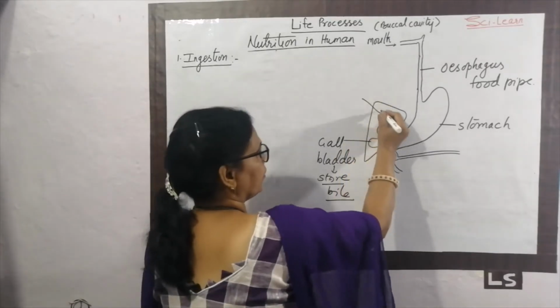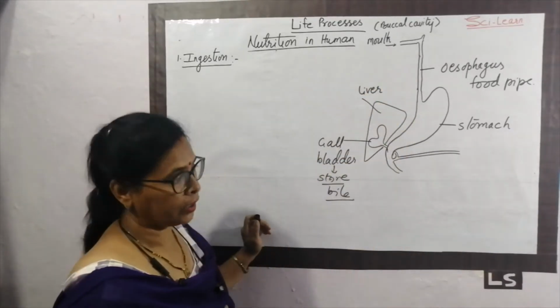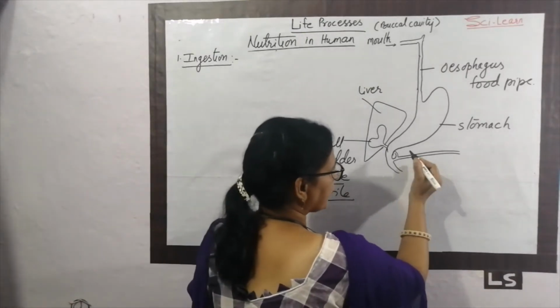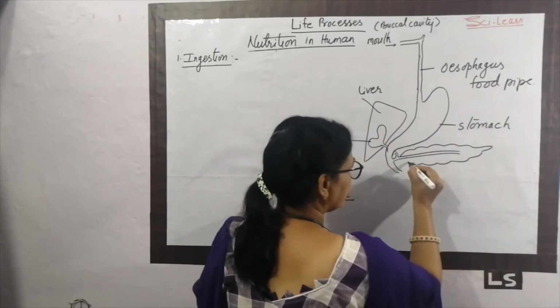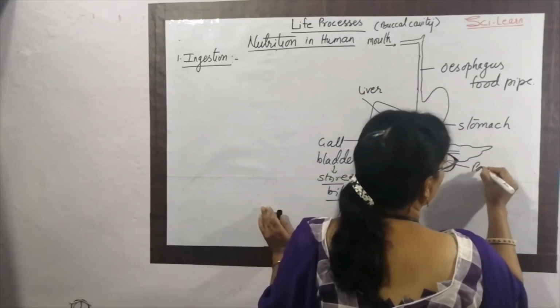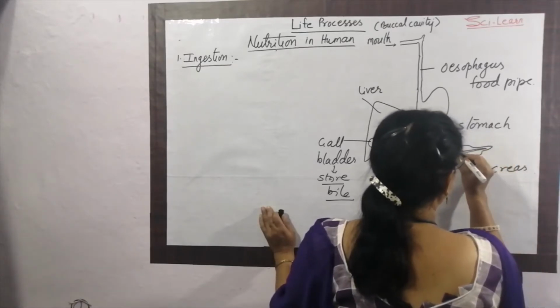Okay, this is the liver, the largest gland in our body, made up of 5 lobes. This is the small intestine. One more connection is here, and this is called the pancreas.